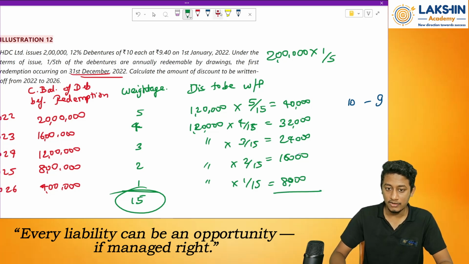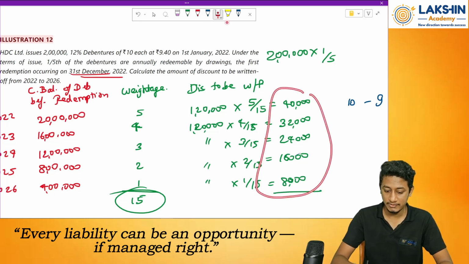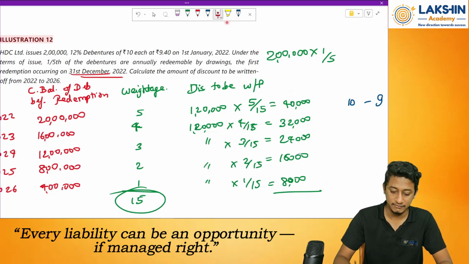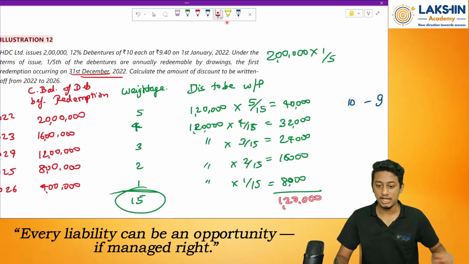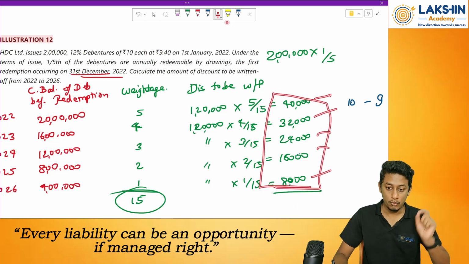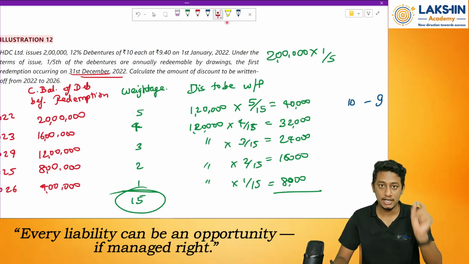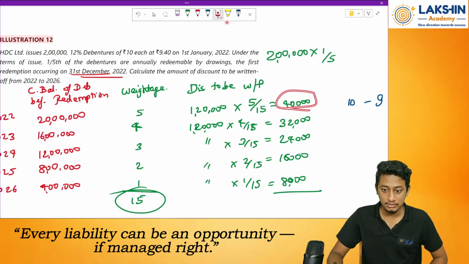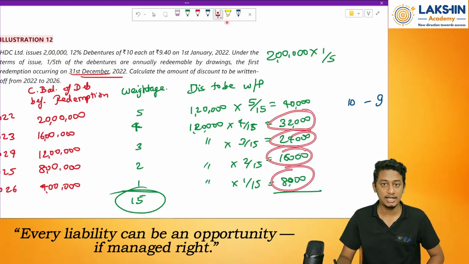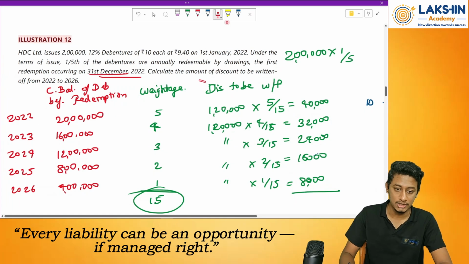Now add all of this. How much will that be? 40 plus 32 plus 24 plus 16 plus 8. That is 120. That means 1.2 lakh amount has been covered. Got it? So I have divided 1 lakh 20,000 rupees in this proportion over each of the calendar years. So what is the entry you pass? P&L account debited, discount on debentures 40,000. Next year 32,000, and so on. Clear? This is how you pass the entries and figure out the amounts to be divided.